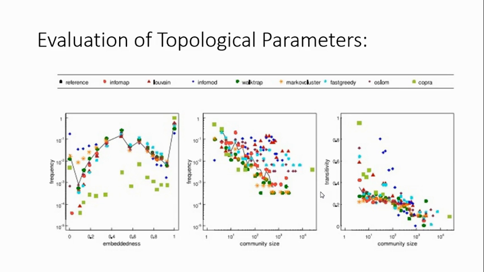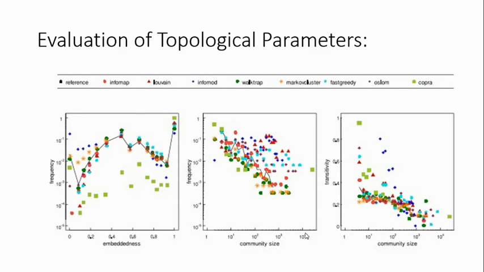So these are the results for the topological parameters which I have actually plotted after getting the results of all the 7 algorithms which I've compared here. So the first feature is embeddedness. If you have a look at the graph, the black line is actually the reference, which is the ideal value for all the algorithms. So for embeddedness, InfoMap and FastGD algorithm give the best results, whereas Copra gives the least optimum result.